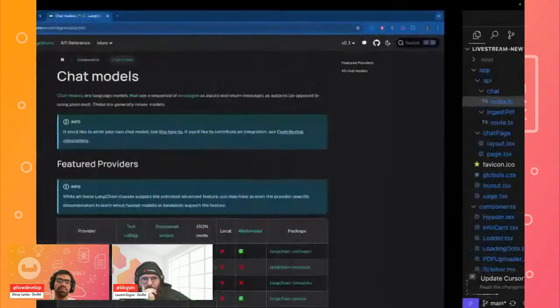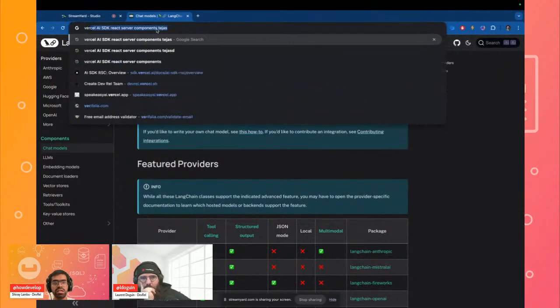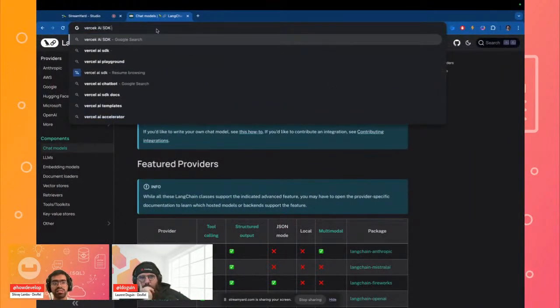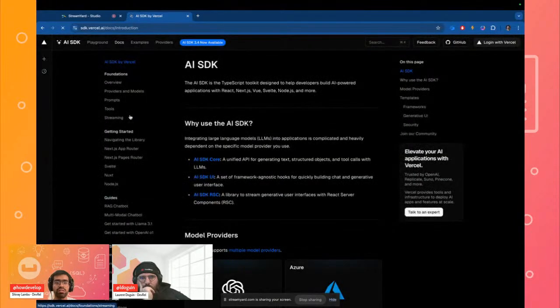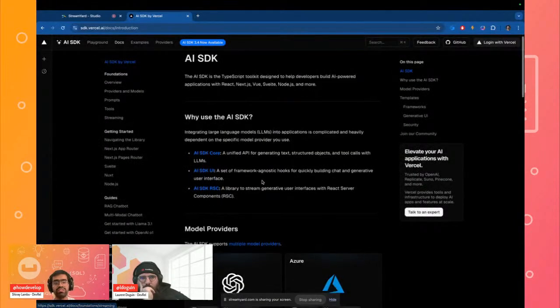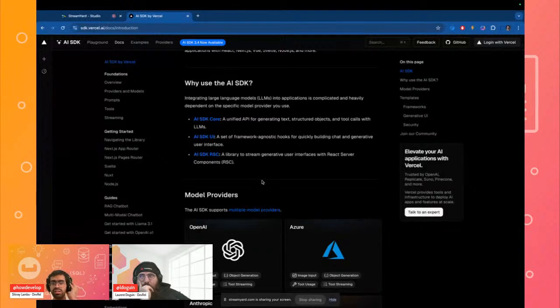This actually comes from the Vercel AI SDK, a dedicated SDK built by Vercel for Next.js. It allows you to use templates, automatically has methods for streaming your response, and provides ready-to-use interfaces whenever you're designing any sort of AI application.